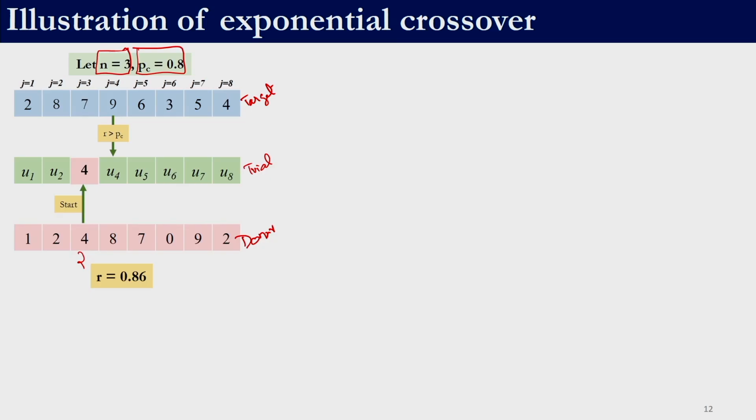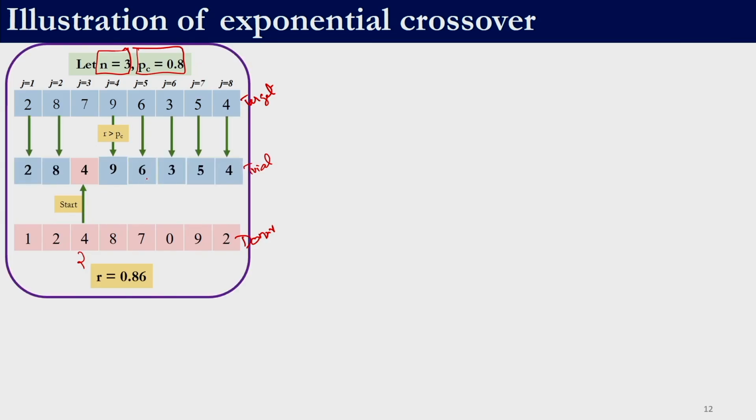Since it is failing, all the rest of the values, u4, u5, u6, u7, u8, u1, u2, which we have not determined so far, are to be directly copied from the target vector. 9, 6, 3, 5, 4, 2, 8, all of them are directly copied from the target vector, because we fail to satisfy the condition r less than or equal to Pc for the fourth variable. So, all the variables are copied from the target vector. This is one case which can occur.